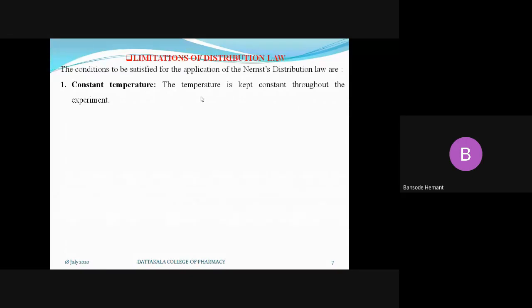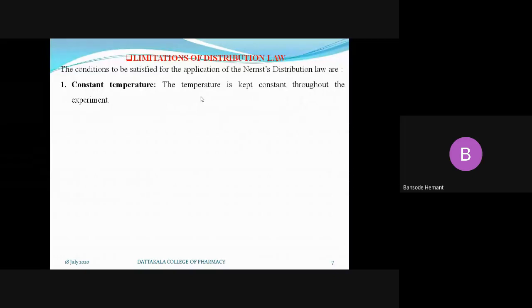Why must the temperature be constant? Because if the temperature changes, what happens? The solubility of the solute in the particular solvent may change, because we know that solubility depends on the temperature.